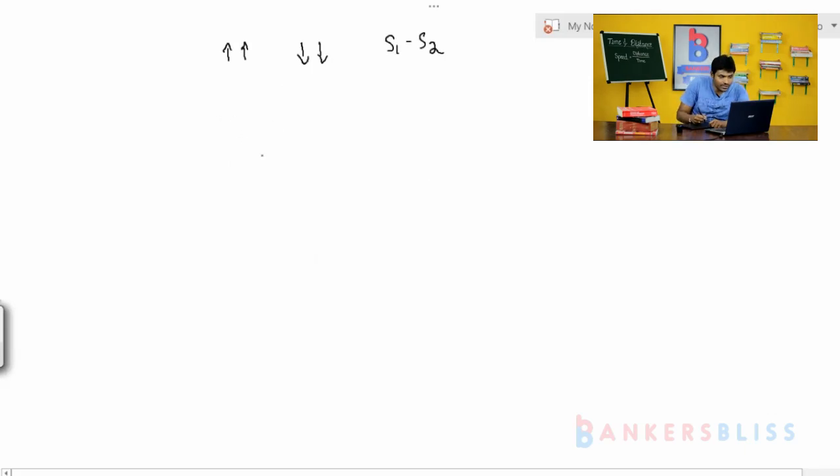consider the two cars C1 and C2. The distance between the two cars is 100 meters. Car 1 is traveling at 30 meters per second and car 2 is traveling at 20 meters per second. After how much time are both the cars going to meet?